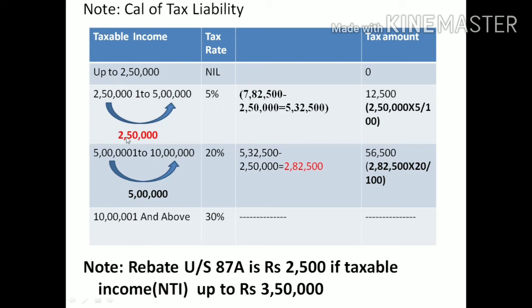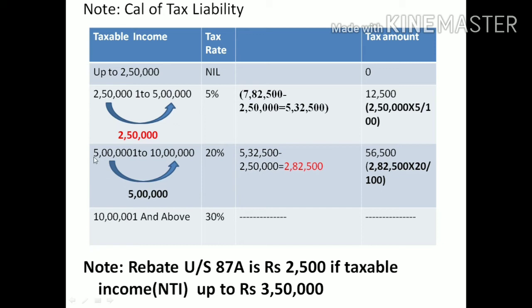So 2,50,000 into 5 divided by 100 gives 12,500. Then the remaining amount is transferred to the next slab. 5,32,500 minus 2,50,000 gives 2,82,500, and this amount is transferred to the next slab.